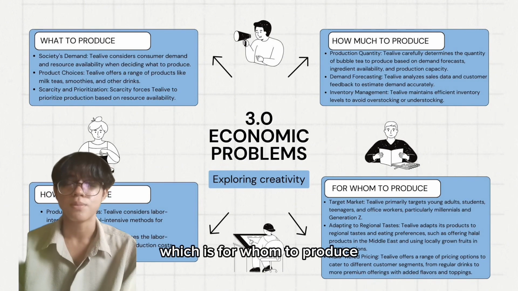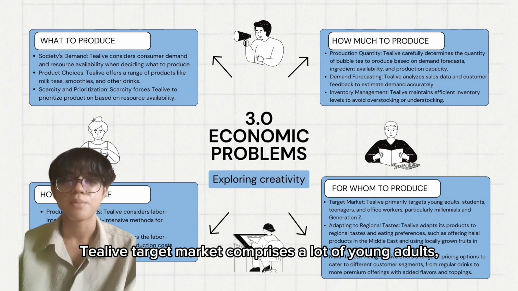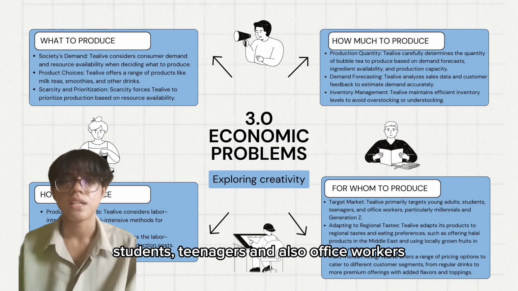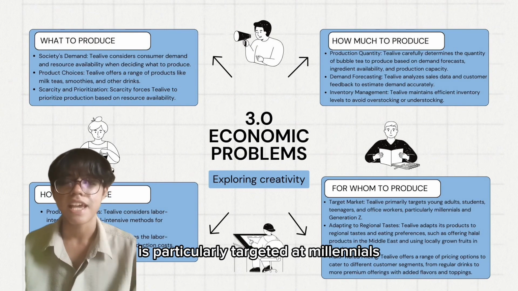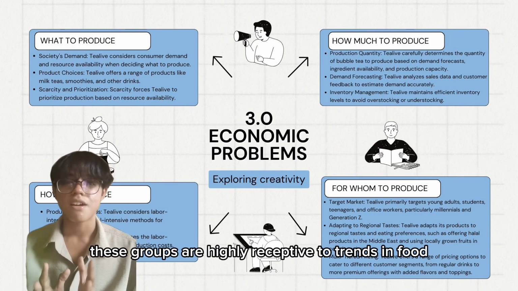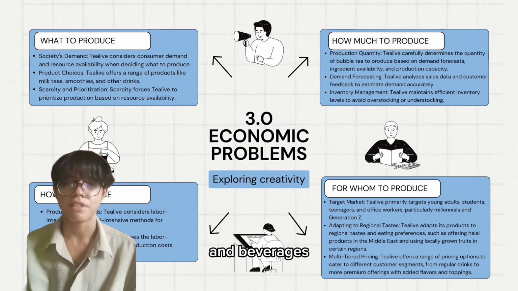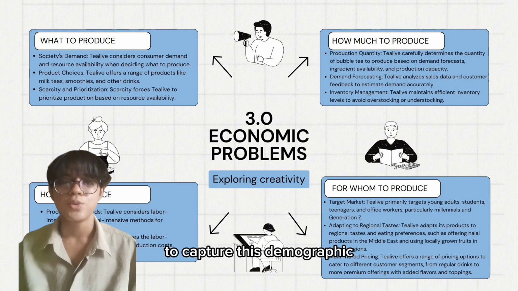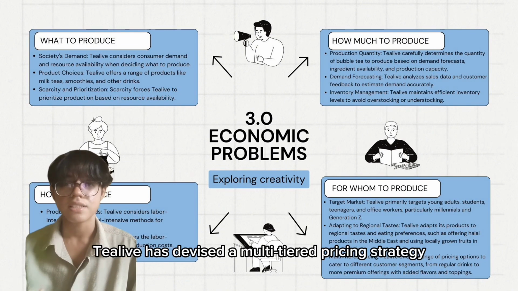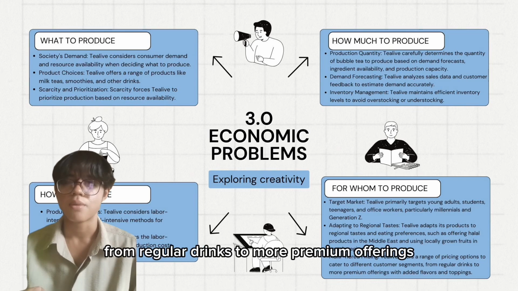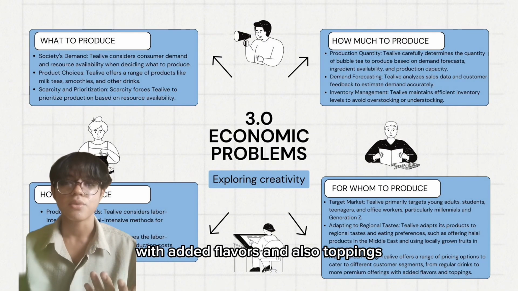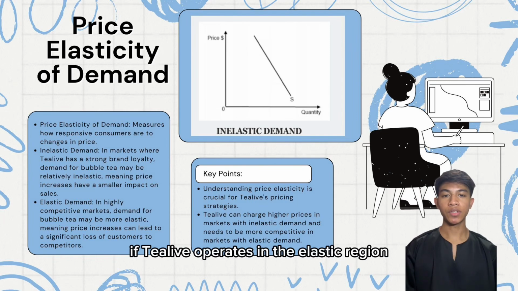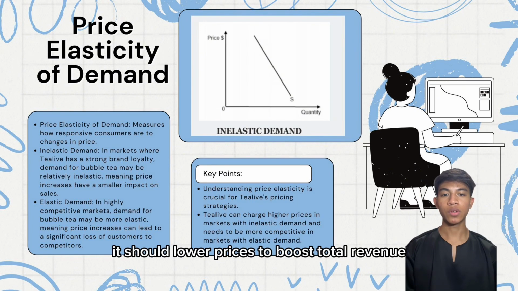Point 4, which is for whom to produce. Tealive's target market comprises a lot of young adults, students, teenagers, and also office workers. It is particularly targeted at millennials and Generation Z. These groups are highly receptive to trends in food and beverages, with emphasis on customization plus experiences. To capture this demographic, Tealive has devised a multi-tiered pricing strategy, from regular drinks to more premium offerings with added flavors and also toppings. If Tealive operates in the elastic region, it should lower prices to boost total revenue.